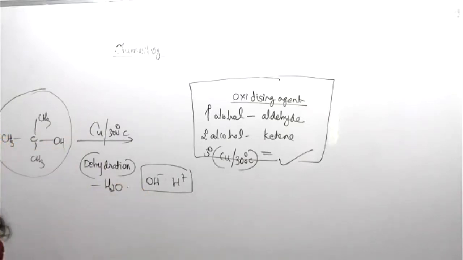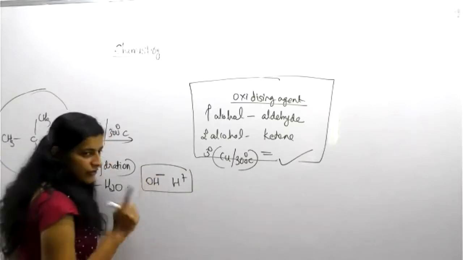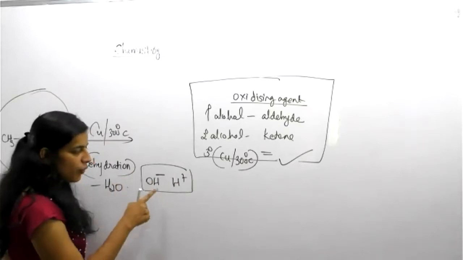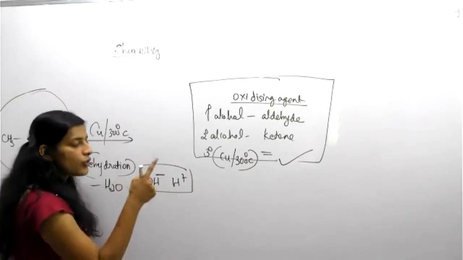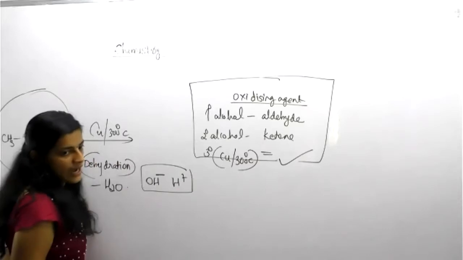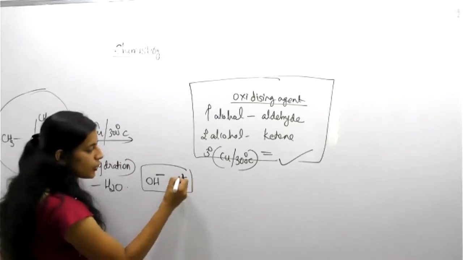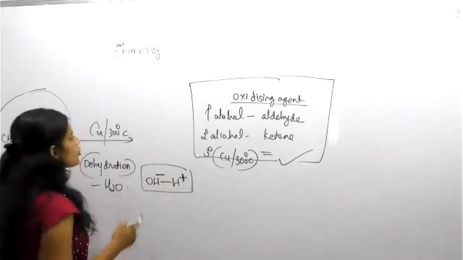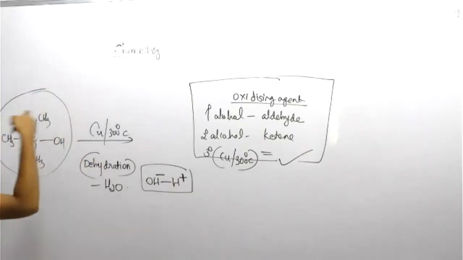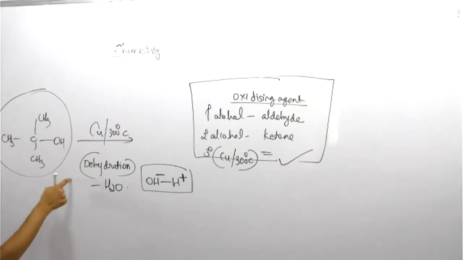So how will you eliminate, students? Water means OH minus, negative charge, so one bond will be eliminated, the OH minus bond will eliminate along with the proton only, not a hydrogen bond. H plus means proton. This is water actually. So how will you eliminate from this? Can you guess? Dehydration will happen.